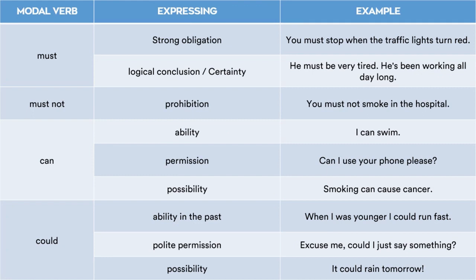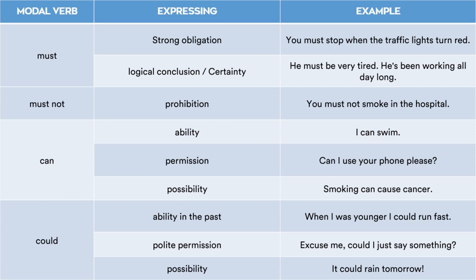Now in this table, as you can see, we have created examples and the type of expression we can create using a modal verb. The first one is must. First, must can be used to express strong obligation. Example: you must stop when the traffic lights turn red. So that's a strong obligation. We are expressing this obligation for the main verb stop in this example.